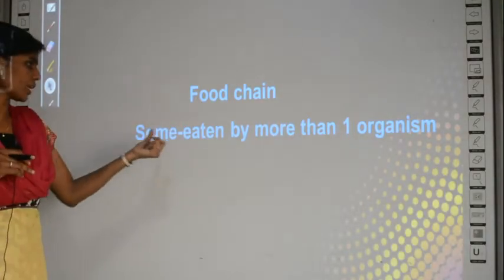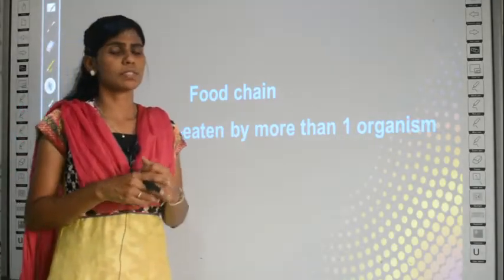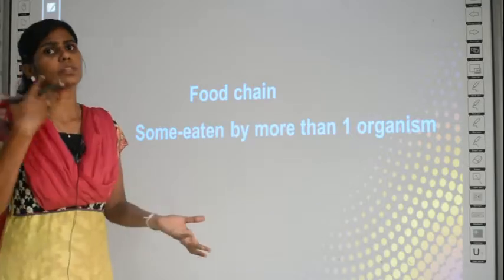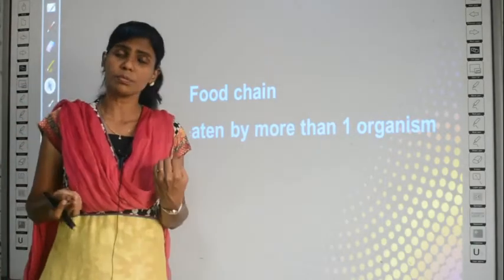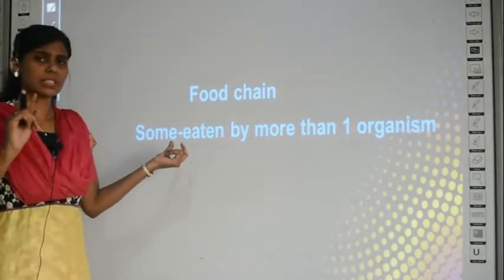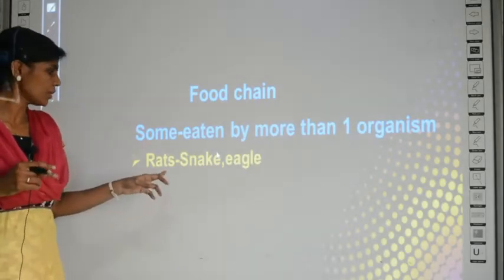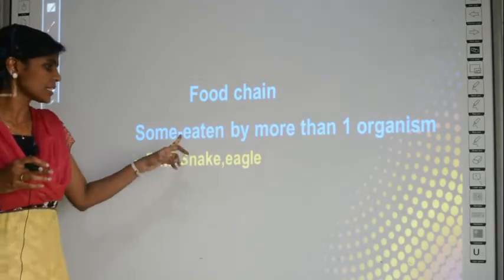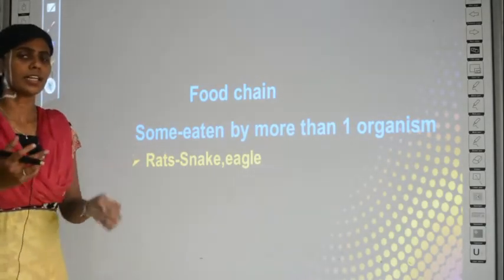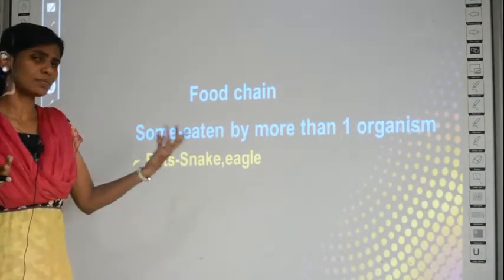Okay. So, in a food chain, some organisms are eaten by more than 1 organism. See, it is not always that plants should be eaten by grasshoppers. Plants can also be eaten by goats. Plants can also be eaten by human beings. So, it is not that an organism is always eaten by one other organism alone. Some examples are given in your book. Say for example, rats can be eaten by snakes as well as by eagles. So, it is not necessary that rats should always be eaten by snakes. They can also be eaten by other organisms like eagles.